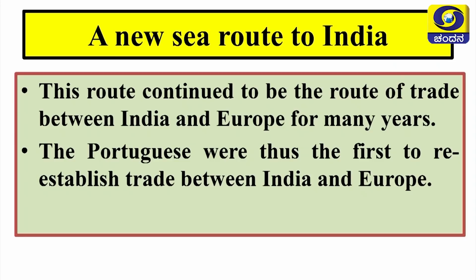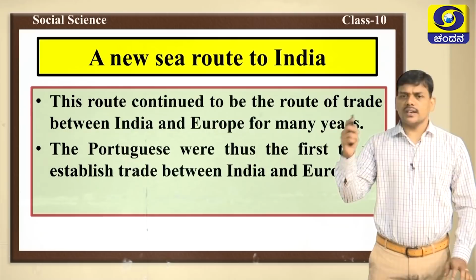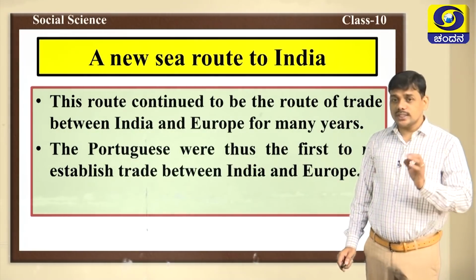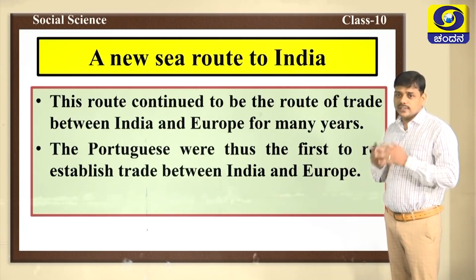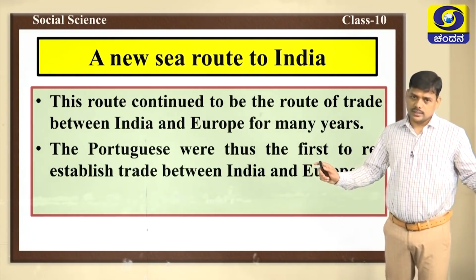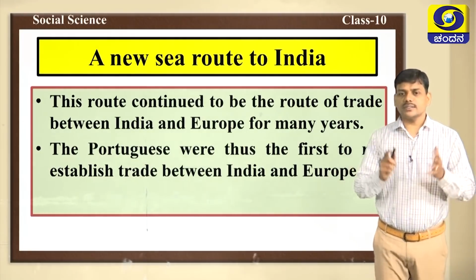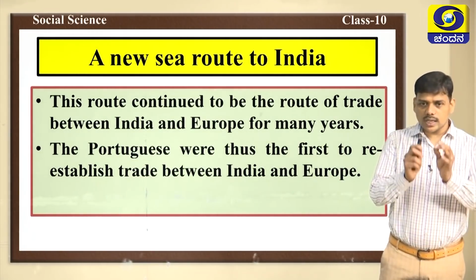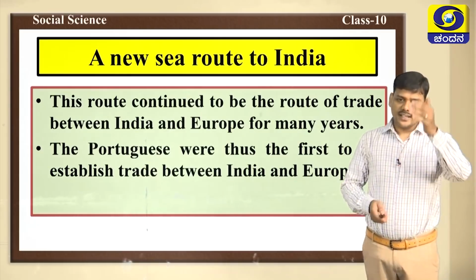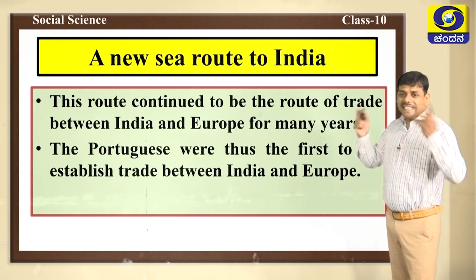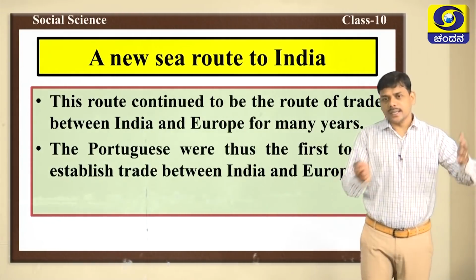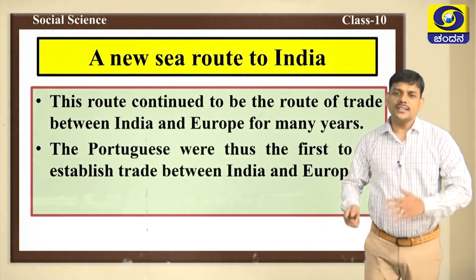That means other Europeans came to India through these routes. That's why these routes continued to be the route of trade for several years, and the Portuguese were the first to re-establish trade between India and Europe. Why Portuguese? Because of Vasco da Gama. Vasco da Gama was a Portuguese sailor. Due to Vasco da Gama, Portuguese were the first to re-establish trade between India and Europe.